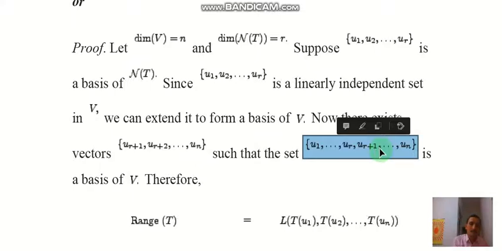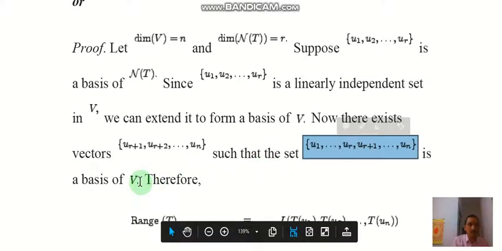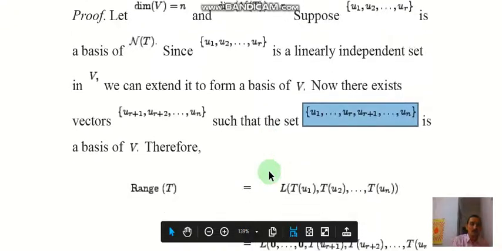This is a basis of the vector space V, and we consider it as such.